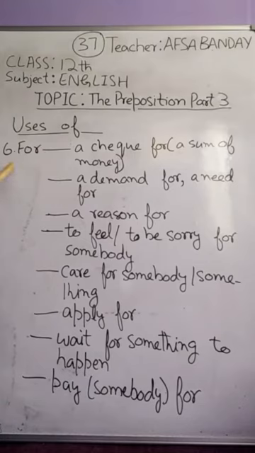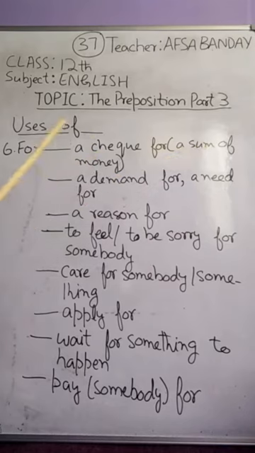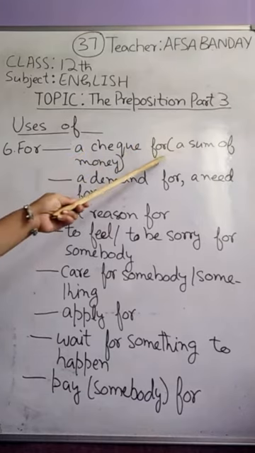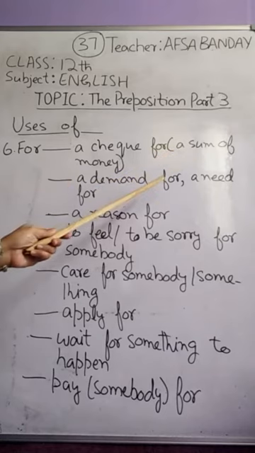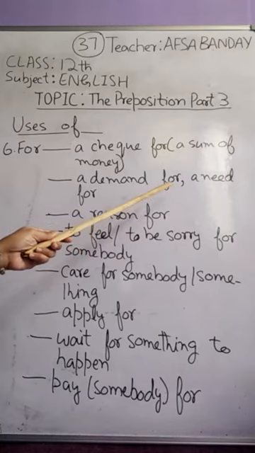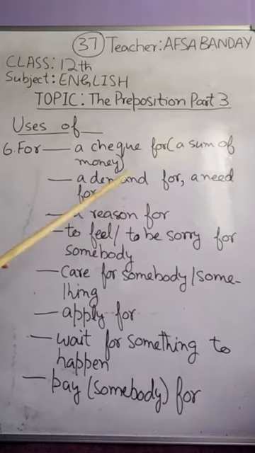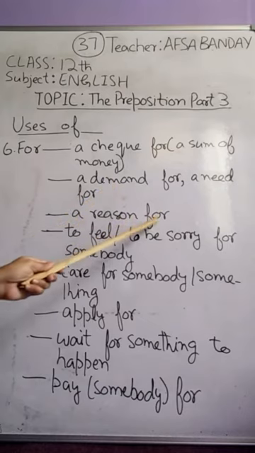Then next is for. We say a check for, and then we add the sum of money. No doubt, normally we believe we can say a check of, but that is incorrect. We actually say a check for and then the amount of money. Similarly, we say a demand for. There is a demand for more goods, a need for. Or we say a reason for, there is a reason for this thing.